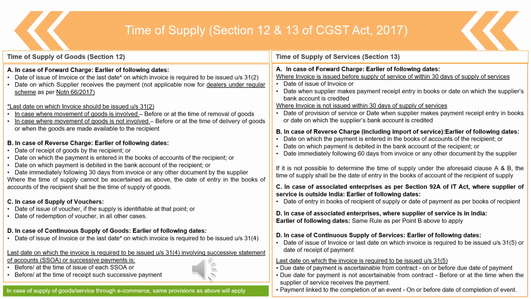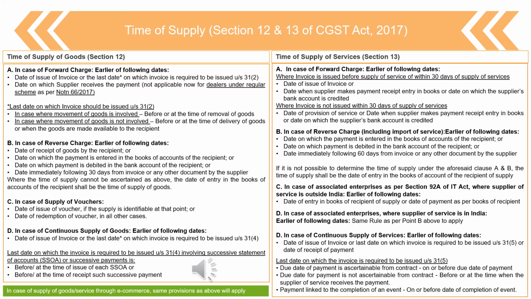First is the date of payment to the supplier entered in the books of the recipient. Second is the date on which the bank account of the recipient is debited. The third is the date immediately after 60 days of the invoice that has been raised by the supplier. So considering the three provisions, the earlier of the dates will be considered as the date on which tax liability will arise.